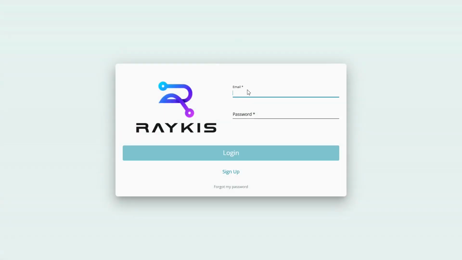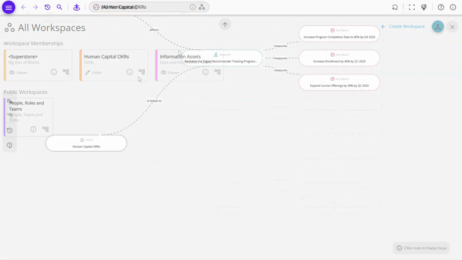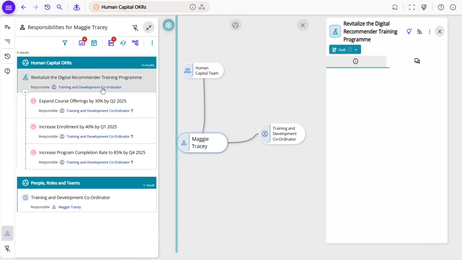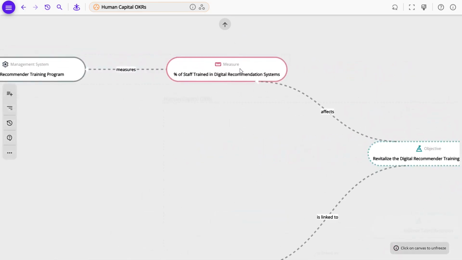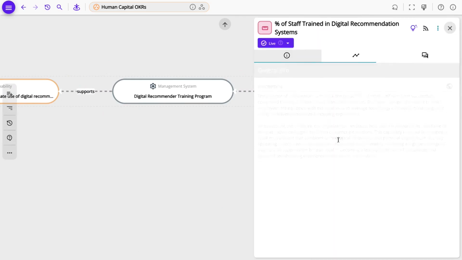Now let's view things from Maggie's perspective. Maggie can't see the corporate strategy workspace. She's not a member, but she can see the human capital OKRs workspace. She's an editor there, and when she opens her sphere of influence, she sees her OKR and its connection to the benchmark measure. Even though the measure lives in another workspace, Maggie has the full context she needs.